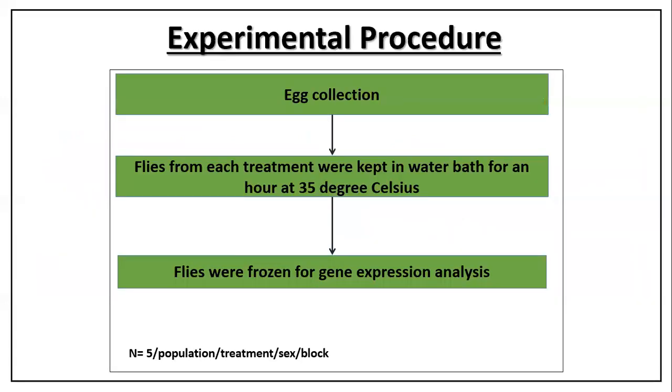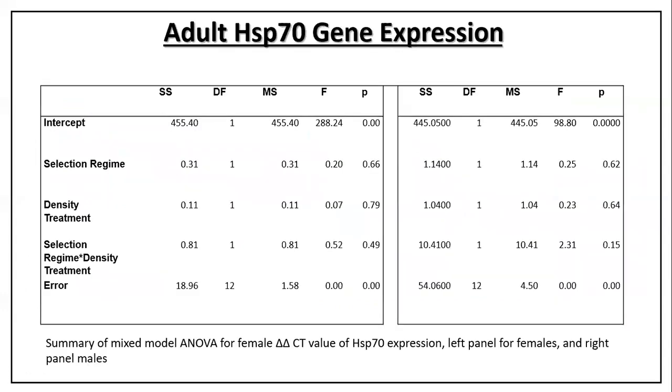So we looked at HSP70 expression using the same experimental protocol, but this time the temperature at which the heat shock was given was 35 degrees Celsius. This temperature does not induce mortality, but induces the expression of HSP70 in these populations. Surprisingly, we did not find any effect of selection regime, density treatment, or their interaction on HSP70 expression. As you can see in the left panel for females and the right panel for males, there was no significant effect of any of these factors.